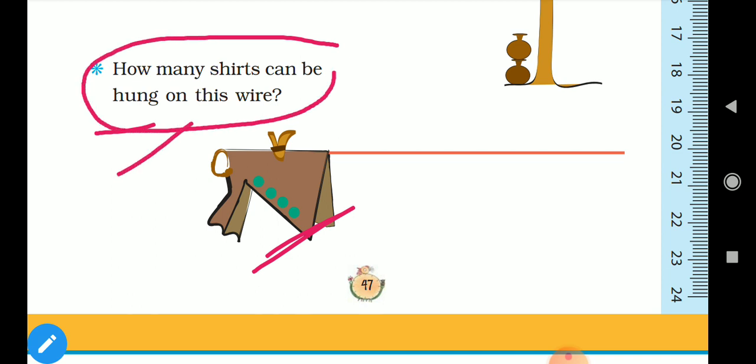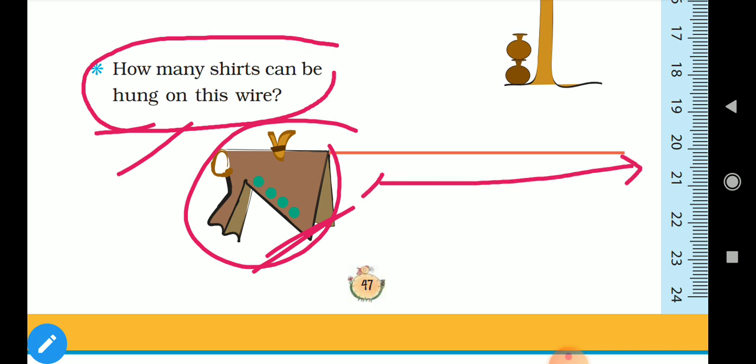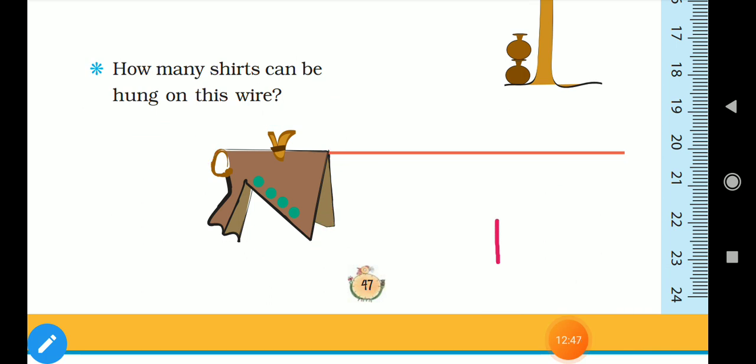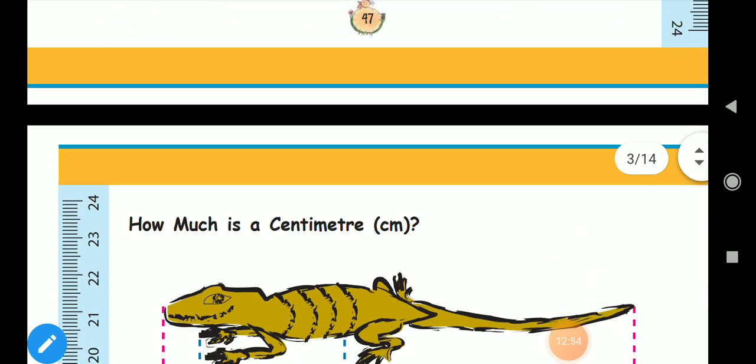You can draw shirts of the same size on this and check how many shirts can be hung on the leftover wire. Okay, so these are all very simple things. Listen carefully and write. Okay, now we will go to the next page.